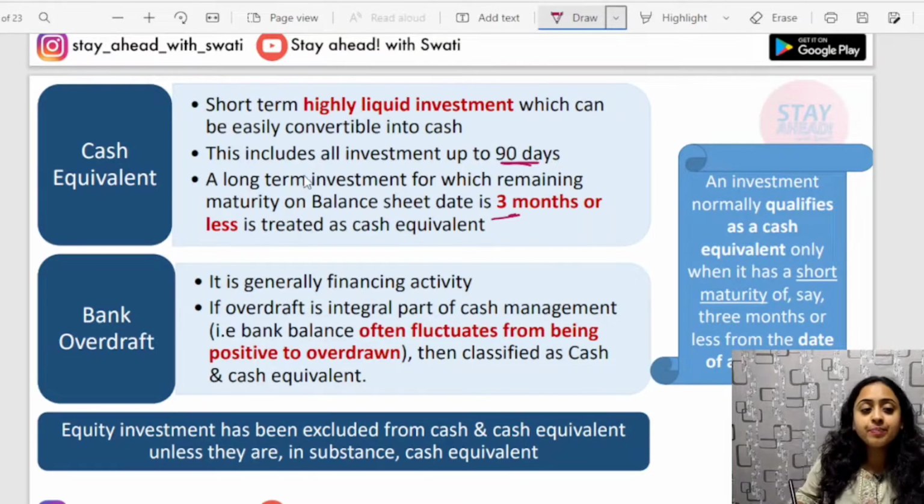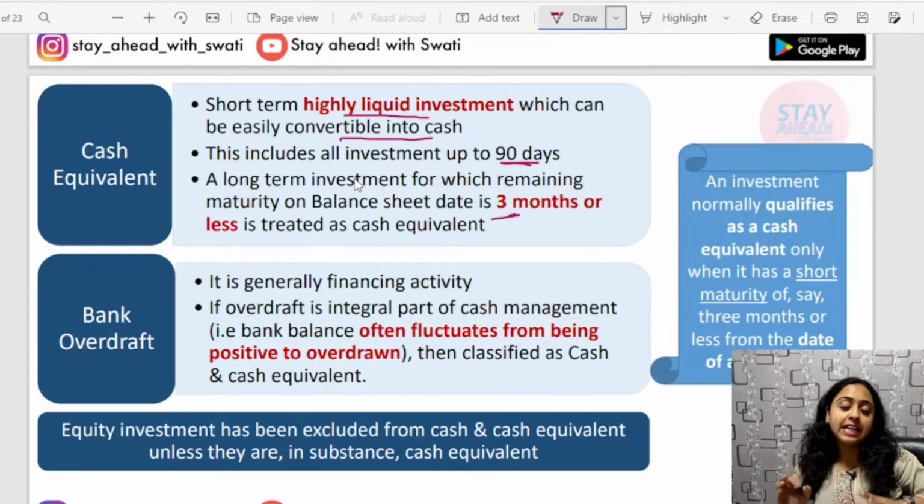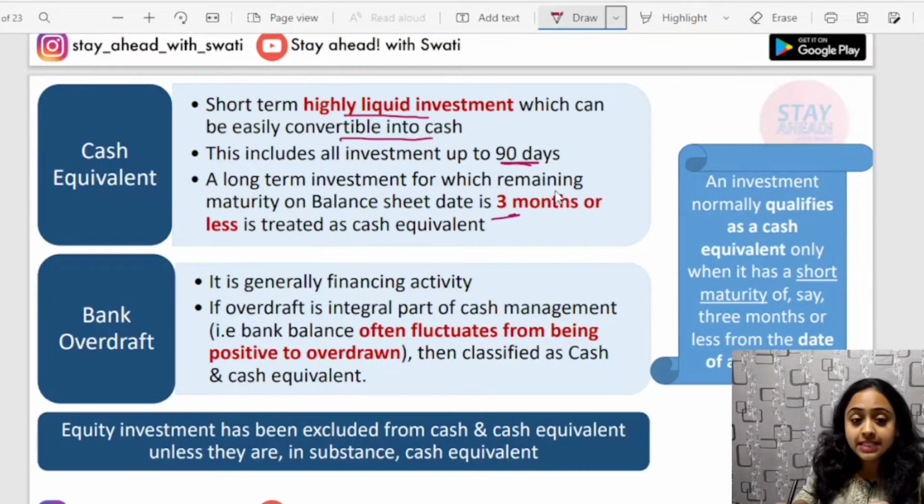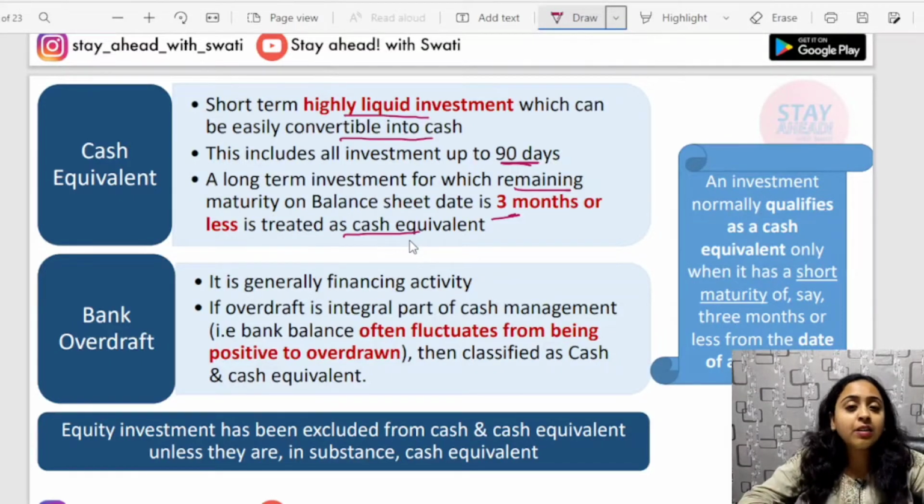Please read this. Short term highly liquid investments. Highly liquid means easily convertible into cash. This includes all investments up to 90 days. A long term investment for which the remaining maturity on the balance sheet date is 3 months or less is treated as a cash equivalent. For example, you have made some investment of 15 months, or 18 months, any.